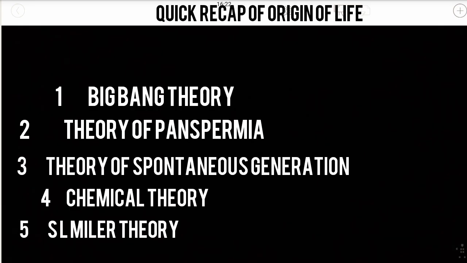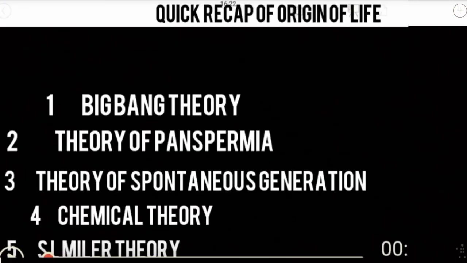Very simple. Let me do a quick recap of this chapter. Listen carefully. So what is evolution? Evolution is the study of the history of life forms on the earth. Here we have learned the different theories: the Big Bang theory, the theory of panspermia or spore theory, the theory of spontaneous generation, the chemical theory, and the S.L. Miller theory. In the Big Bang theory, we understand that a single huge explosion took place, which is unimaginable in physical terms. In panspermia, life units called spores or genes are transferred to different planets, including the earth.